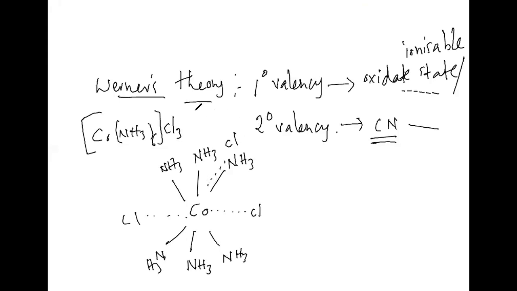Here I would like to say one more thing. When chloride is outside, it is going to react with silver nitrate, thereby forming silver chloride as the precipitate. Here how many Cls are there? Three Cls are there. That is why it reacts with 3 AgNO3, giving 3 AgCl.